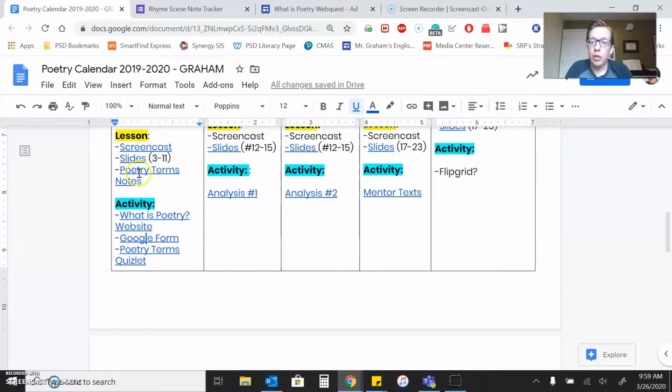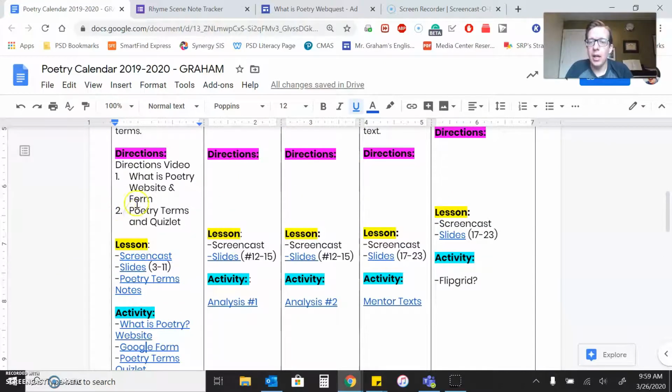After you do that, you can come back here, and we want to define some poetry terms. We have some notes that normally would go into our ISNs, but obviously that's not going to happen because we're not at school. But they're linked right here. They'll also be linked on Google Classroom, and then there's a screencast that will walk you through some of those definitions. So you'll watch that screencast. There's also a link to the slides that I'll cover in that screencast.